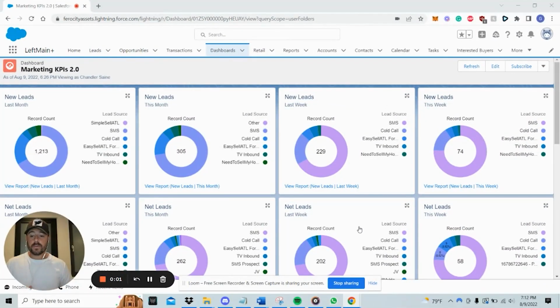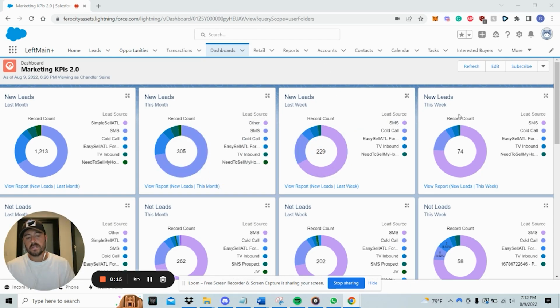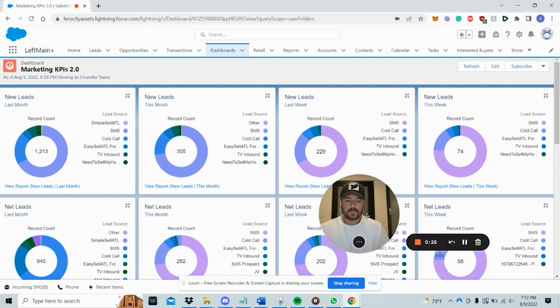All right, guys. So here we go. Let's get into this video. So ignore these three columns, 1, 2, and 3. This is from this month. This is from new leads this week. Sorry, that's last week. So ignore these. We're looking at this column here. I just didn't want to make a whole other dashboard for Salesforce, right? You're looking at our CRM here, and I just felt this would be just as good.